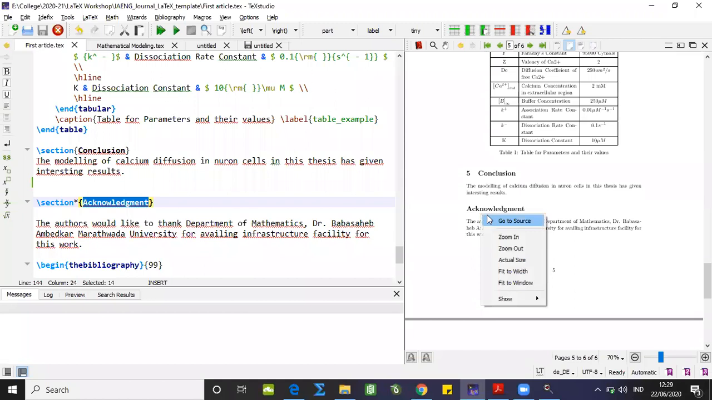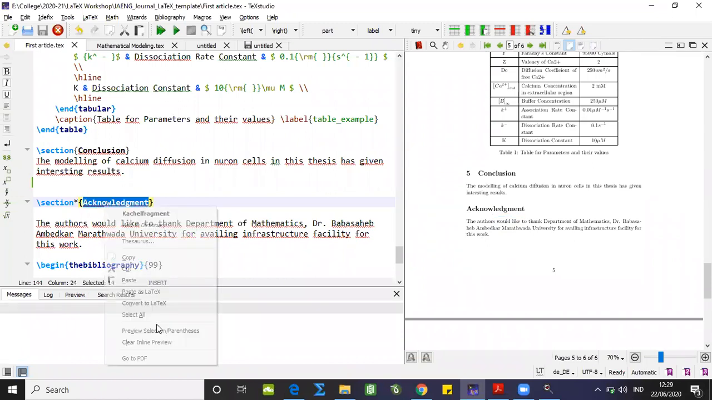So it's a very easy way to toggle between these two windows, because if my article is very lengthy and very complex things are there, it's very easy to toggle between these two just to identify the errors or the formation or text or typesetting. So if I click here go to source, it will get back to the source. And if I right click and type go to PDF, it will come to the PDF also.